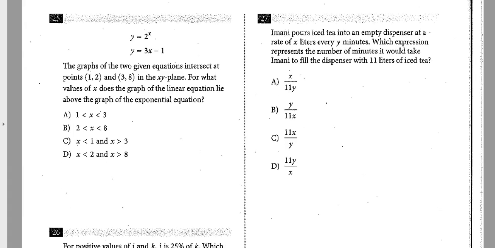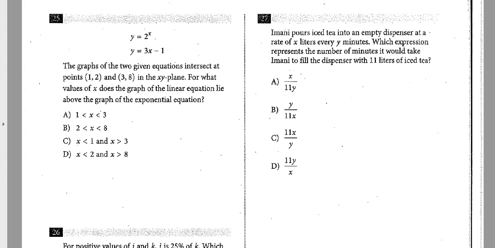All right. Number 25. So it looks like we have a system of equations here. The graphs of 2 of the given equations intersect at the points (1, 2) and (3, 8). So that means that when I plug (1, 2) into both of those, and (3, 8) into both of those, for x and y, they make them true. For what value of x does the graph of that linear equation lie above the graph of the exponential?